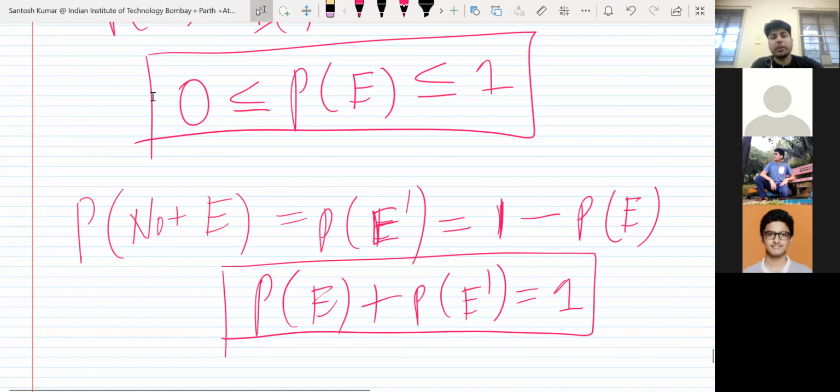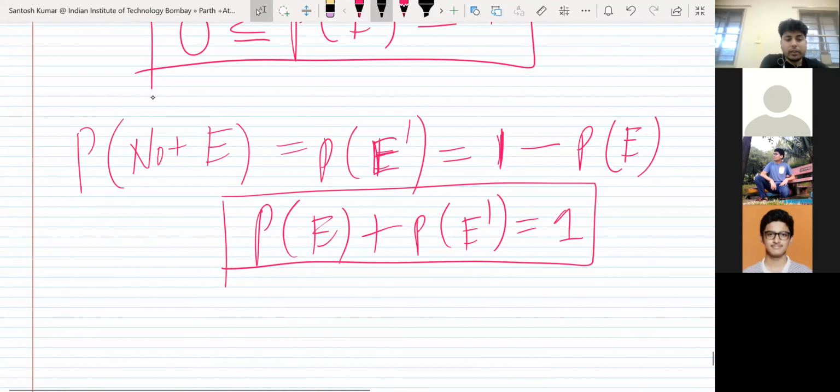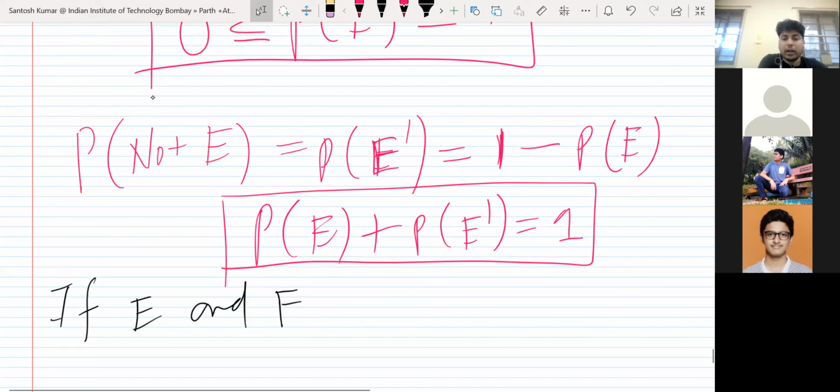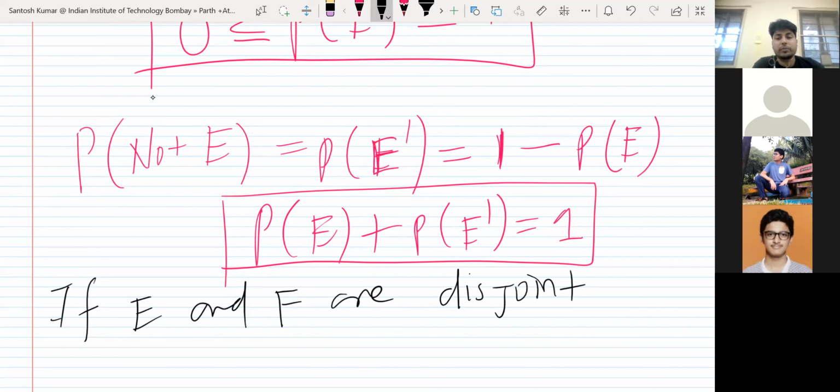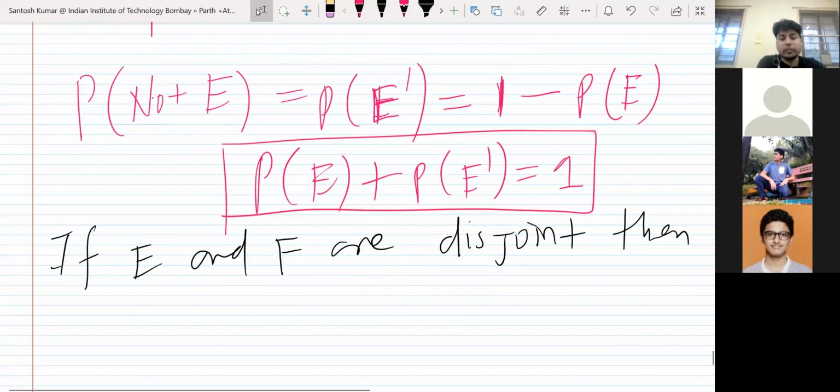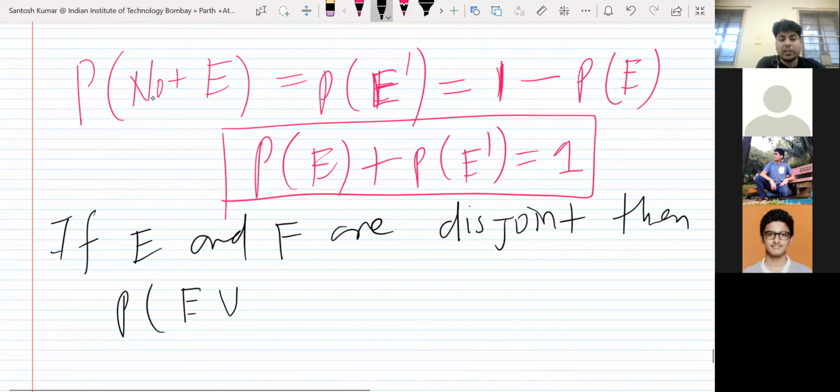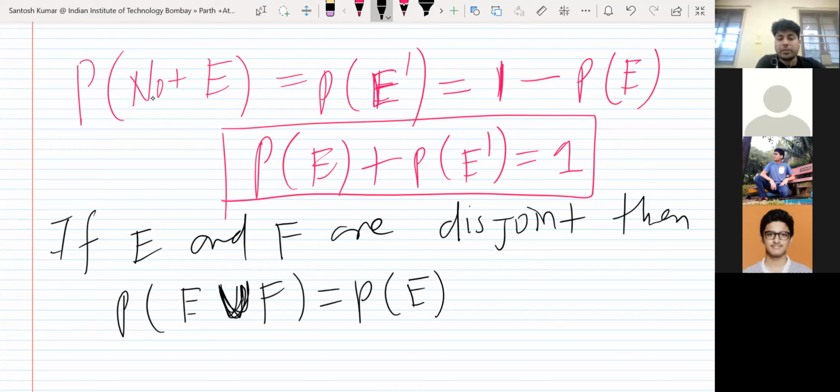Actually, there is a property in probability. If E and F are disjoint, or you can say mutually exclusive, then, in higher classes you will see this condition comes into the definition, but in lower classes, probability of E union F is equal to probability of E plus probability of F. This is a property of probability.